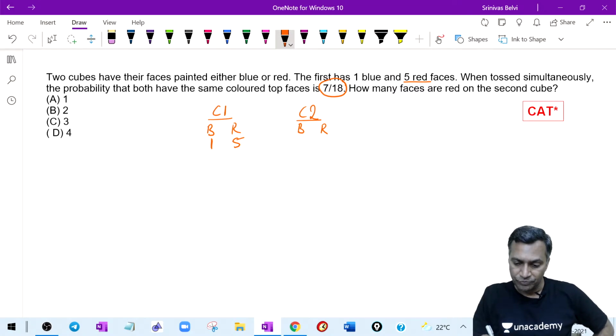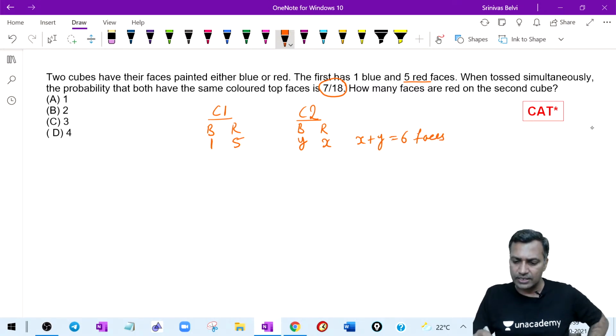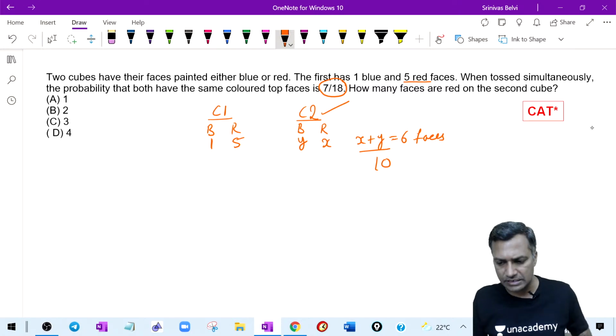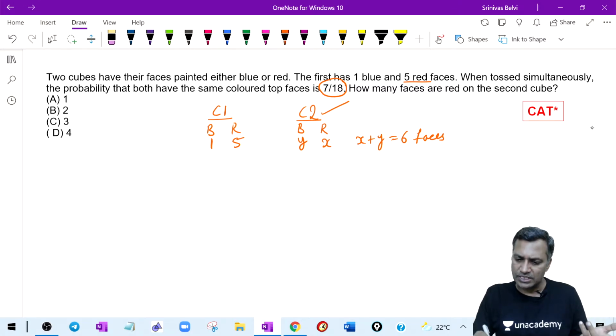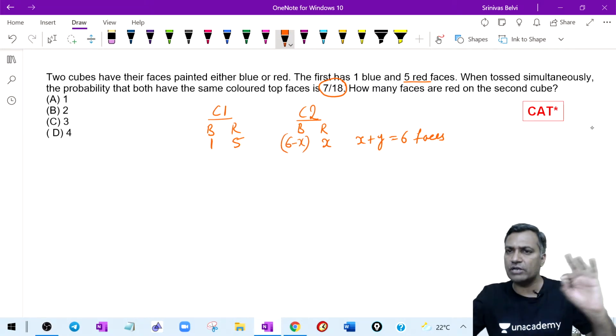red. Listen carefully. Let's say that X faces are red and Y faces are blue. What is X plus Y? X plus Y is 6. This 6 is nothing but 6 faces. You can't say that X plus Y has become 10, because a cube has only 6 faces. Where would you get this 10? You may say, I will write this directly as 6 minus X. I am absolutely fine with this thought.